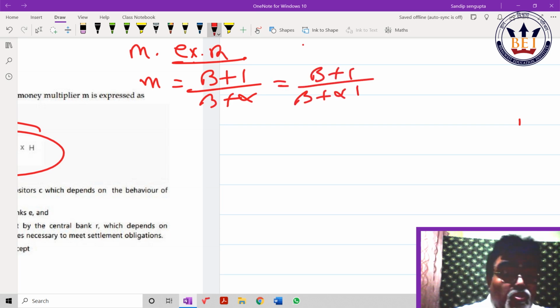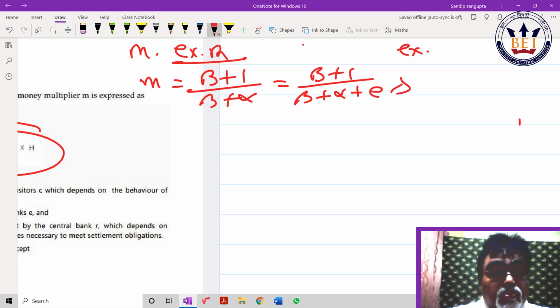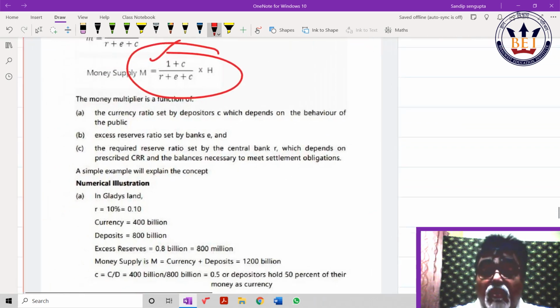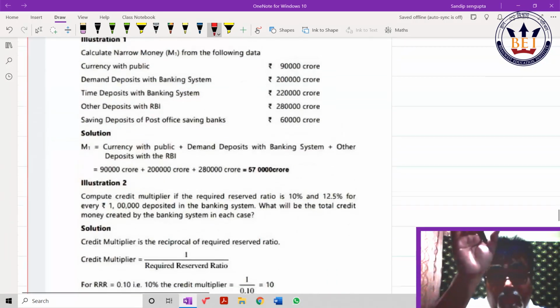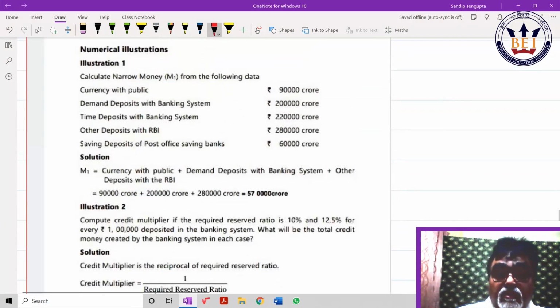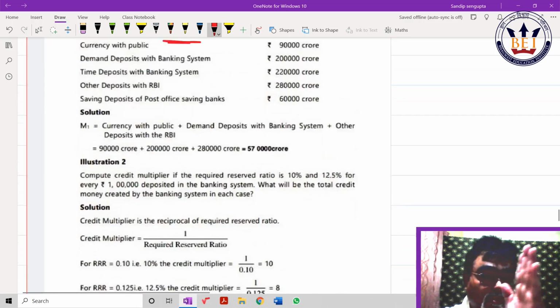I have to show you one sum. It will be clear for you. This sum is usual, you can handle. M1 also is a usual old sum. Credit multiplier. Why are old sums given here? So that you can get a rhythm of study. Once you touch this, you will finish up that part.